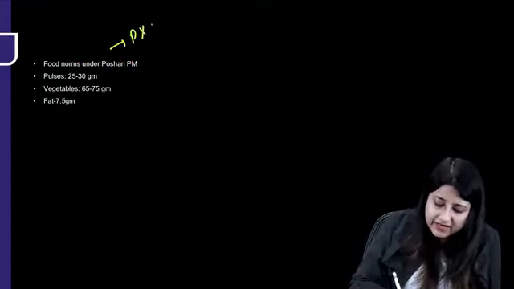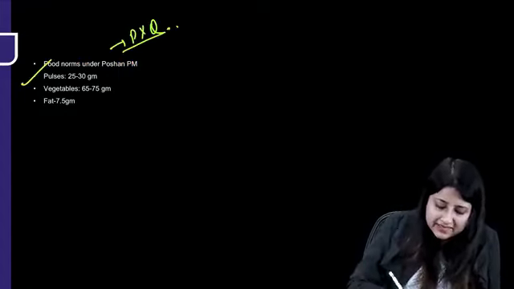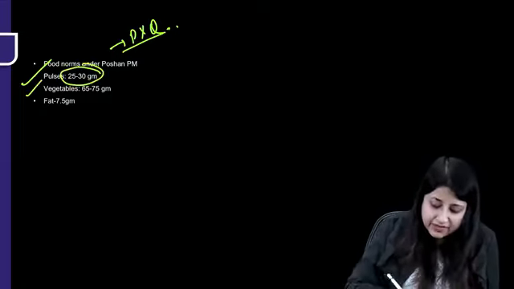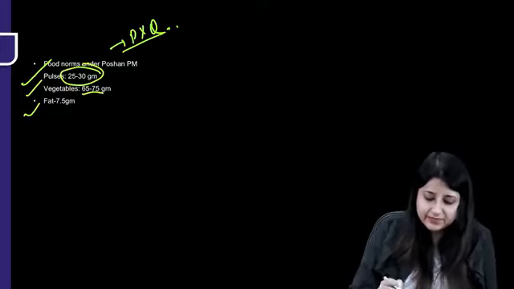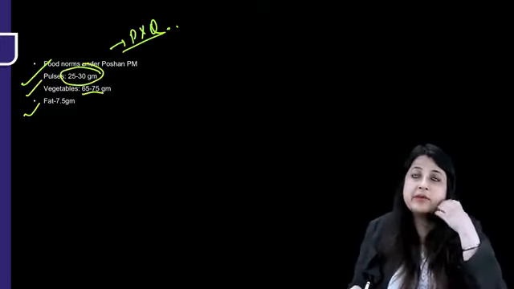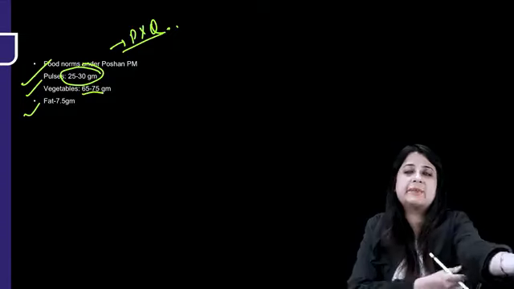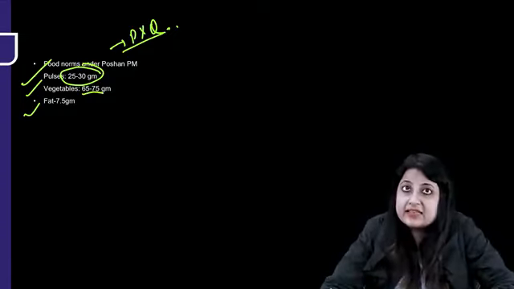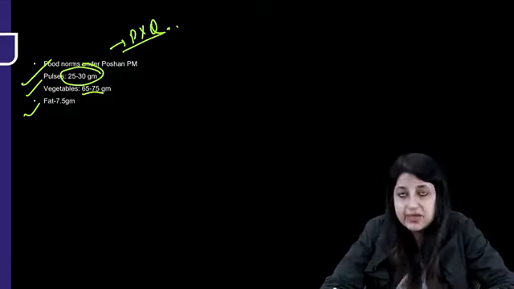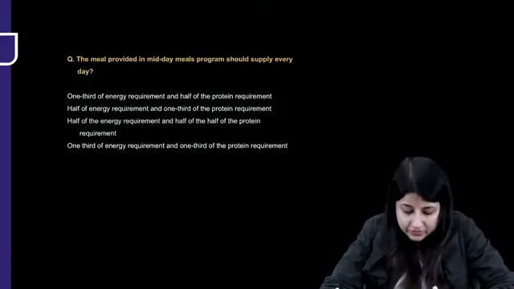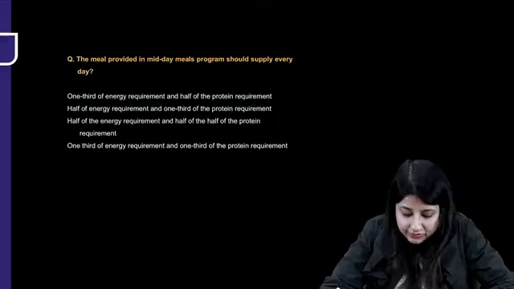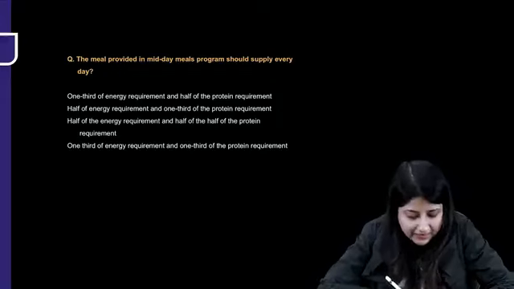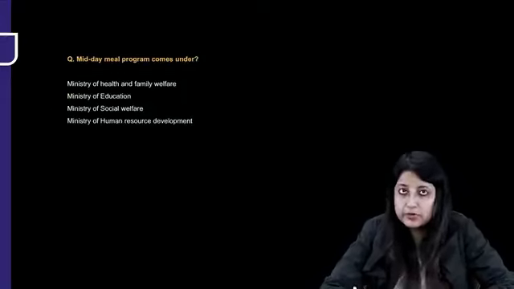Now this was a PYQ: what is the food norm? Pulses every day should be included in the diet, 25 to 30 grams, vegetables 65 to 75 grams, and fat 7.5 grams. Now remember, there's a fixed menu, but it is an improvised menu, and in drought affected areas, even during holidays, this meal is being provided. That question can come. The meal provided in midday meal should supply one-third of energy and half of protein.